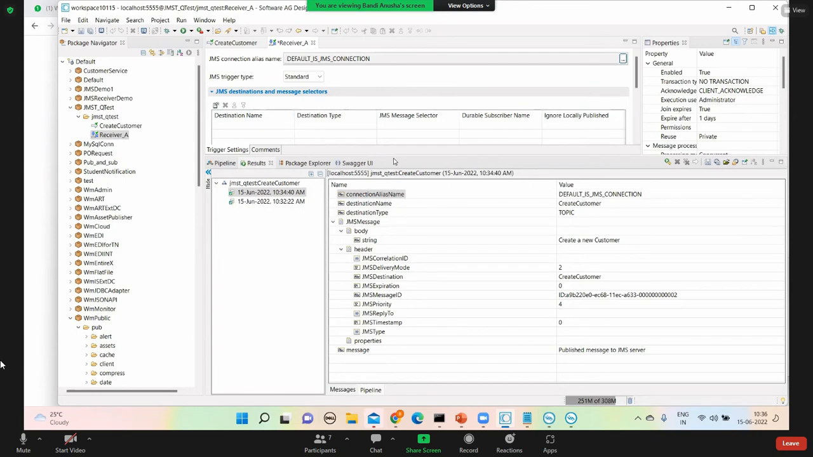Now here, destinations and message selectors. I'm going to receive from one destination only. In this case, I don't have any correlation between 2 different events. That's why I'm creating one destination. That destination is create customer. It's a topic.